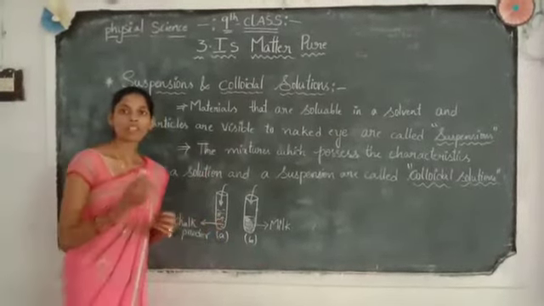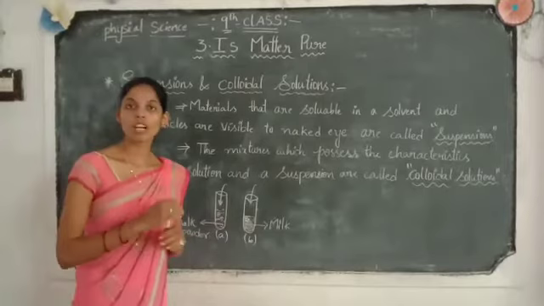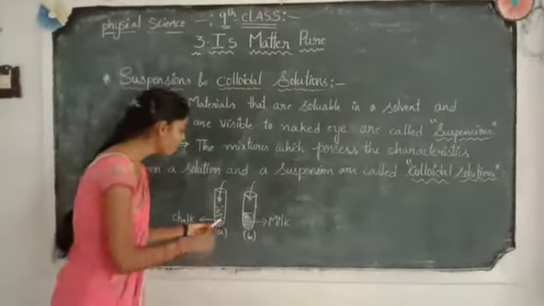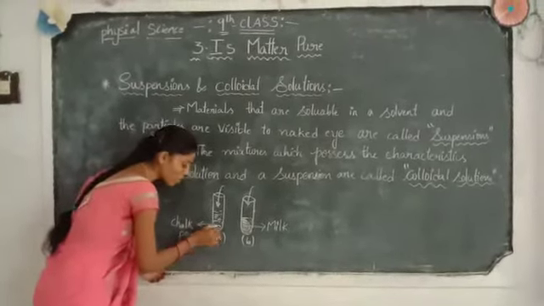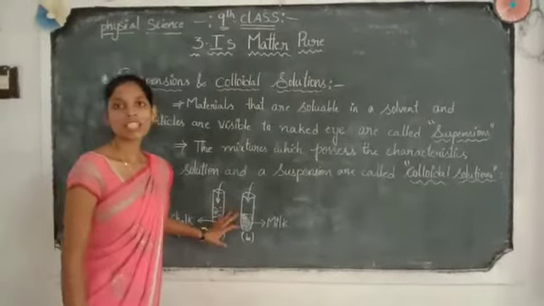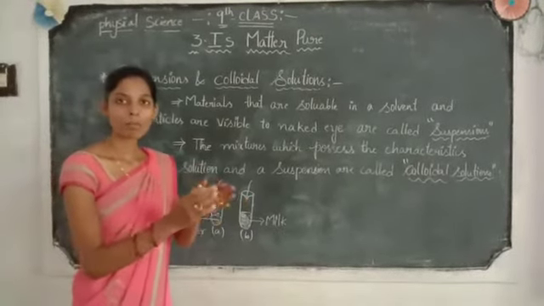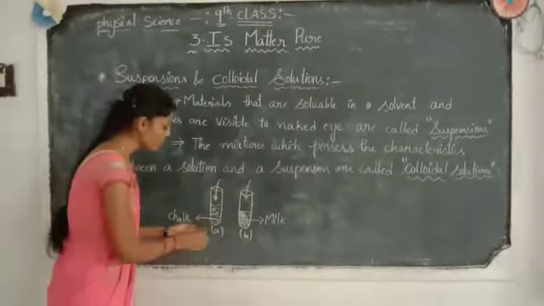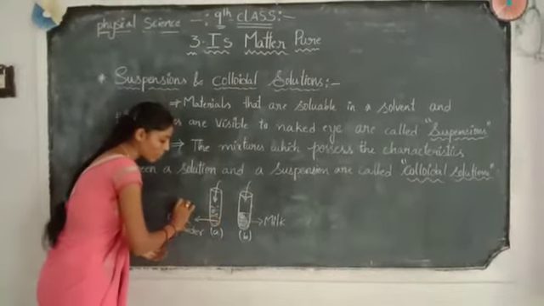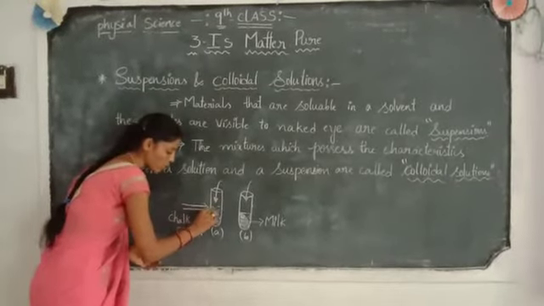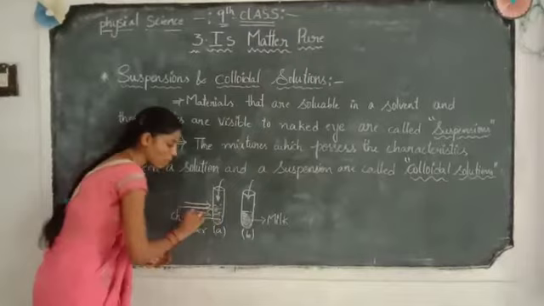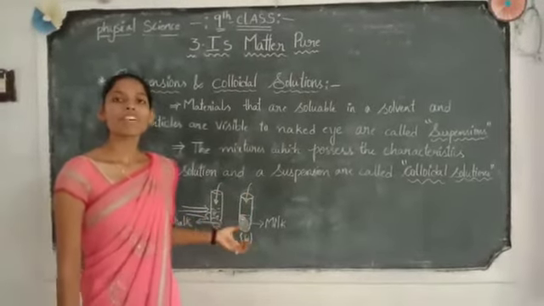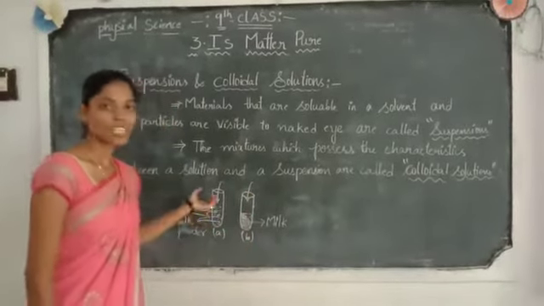In this mixture a beam of light cannot pass. When we pass light rays through this mixture, the light cannot pass through. Such mixtures we call suspensions.